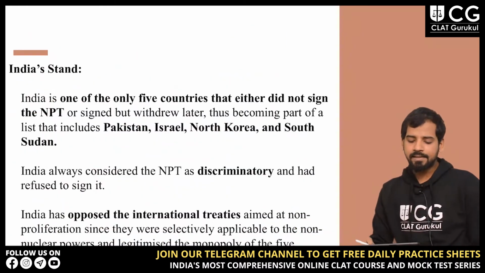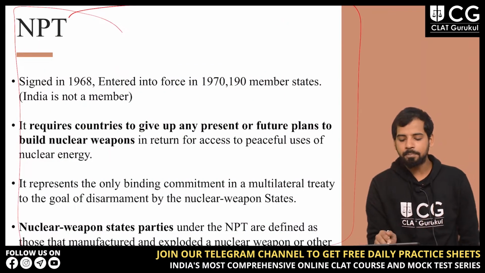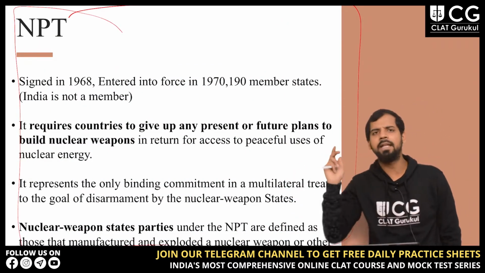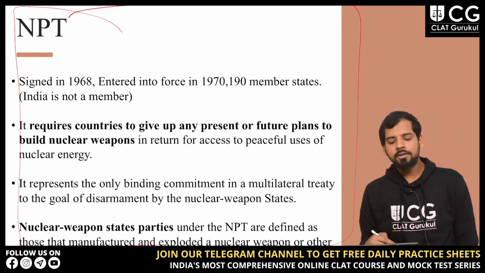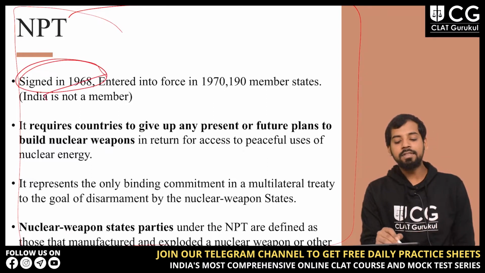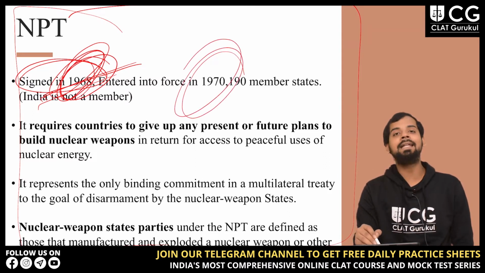Then let's discuss NPT itself, because it is a static topic, and you just need to remember the keywords, some dates, some years. NPT, Non-Proliferation Treaty, was signed in 1968 and it entered into force in 1970.